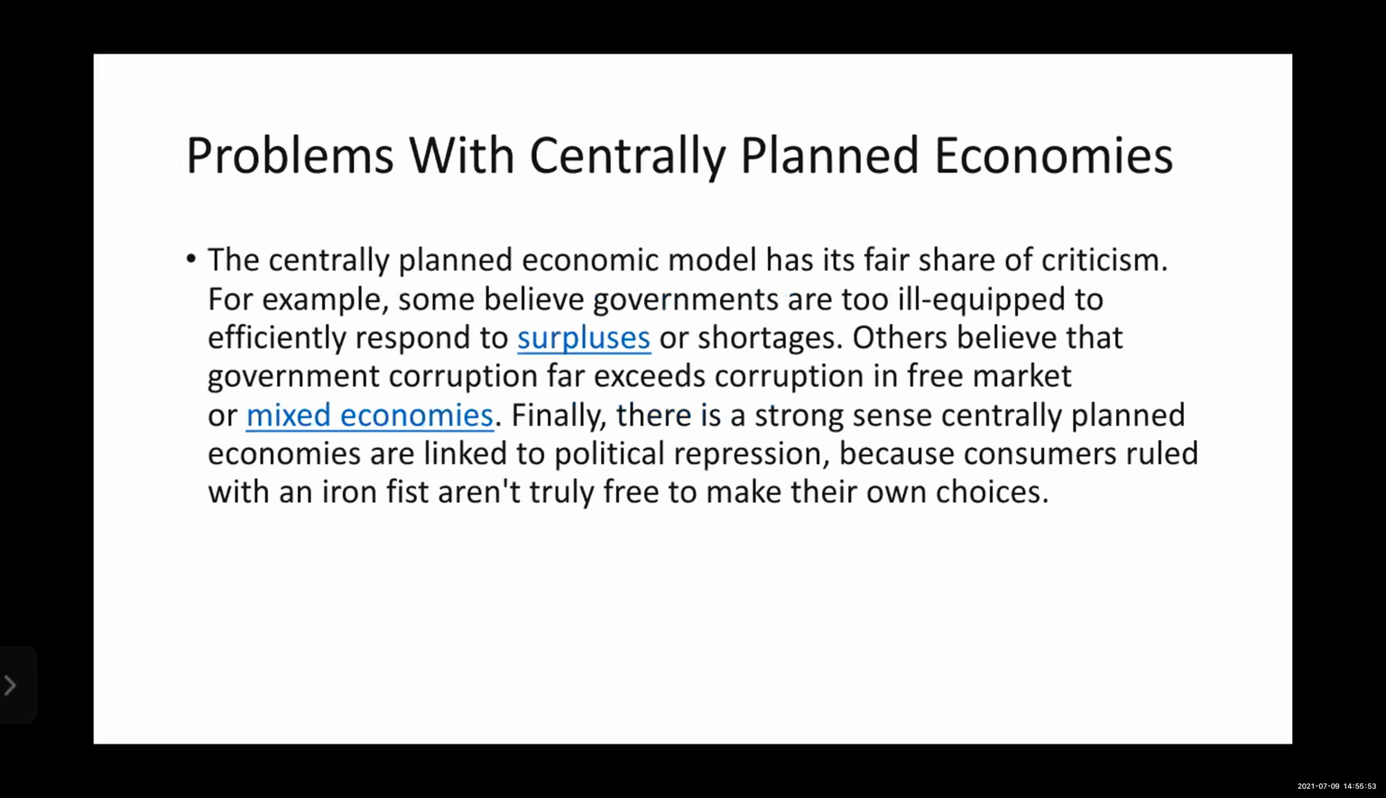The problems with centrally planned economies. The centrally planned economy model has its fair share of criticism. For example, some believe governments are too ill-equipped to efficiently respond to surpluses or shortages. Others believe that government corruption far exceeds corruption in free market or mixed economies. Finally, there is a strong sense that centrally planned economies are linked to political pressures, because consumers are not truly free to make their own choices. I'm finished.